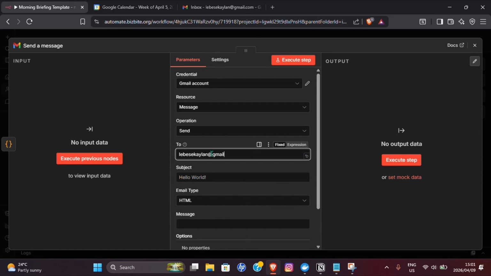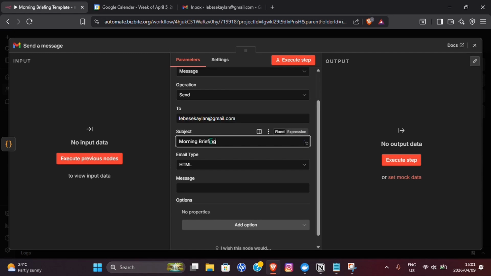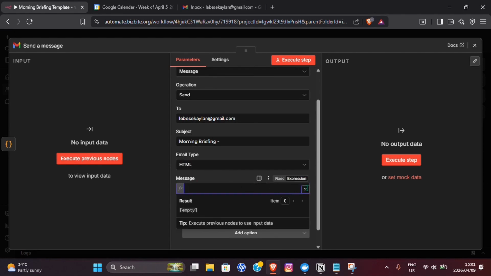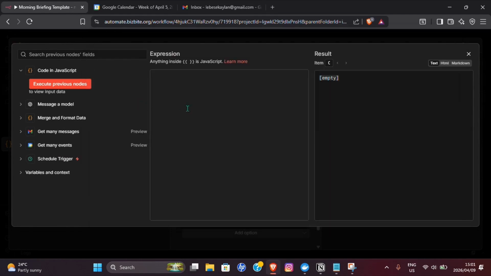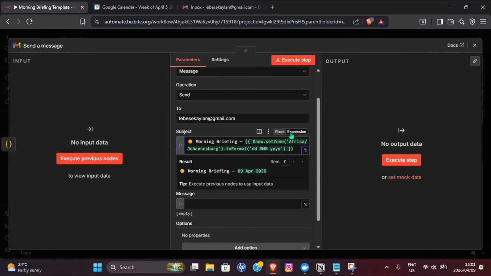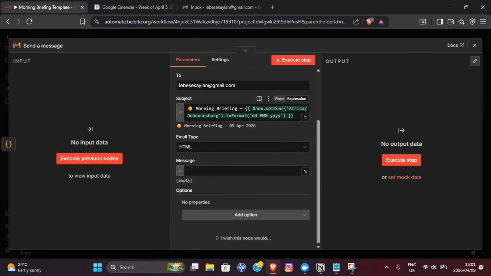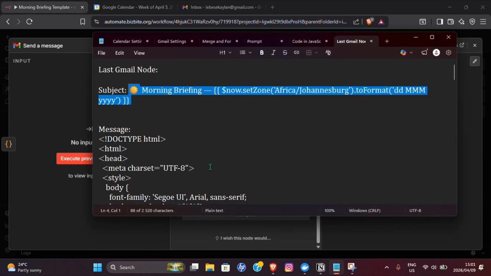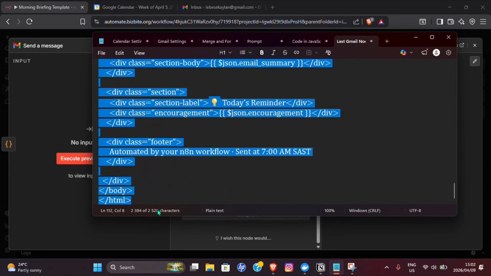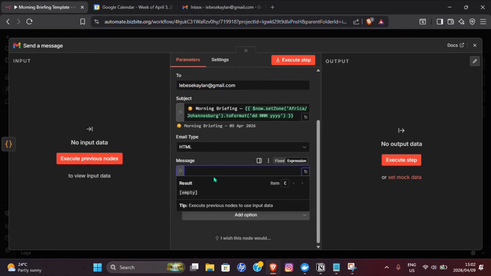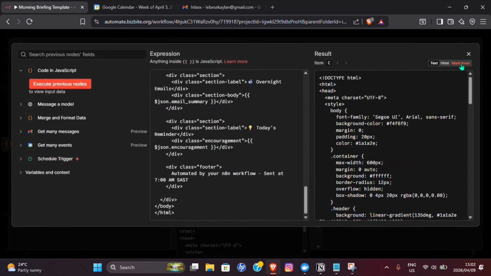So my email, and then morning briefing, and then here it will output the data, and here it says email type, leave that to HTML. Turn the message, however, to an expression, and then I have this here, morning briefing. I'm going to copy that, put that in the subject, and turn that into expression so that it works. And now the time zone, remember here, it's so that it gets the date there, so that's just my time zone. And then message, when I then go ahead, I have everything. So this HTML is just so that it looks really neat like the one that they sent in the email. Paste that in the expression, and now you have set up everything.